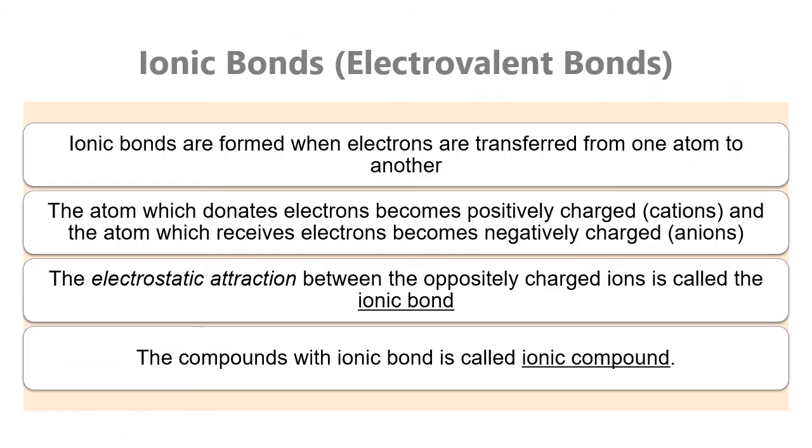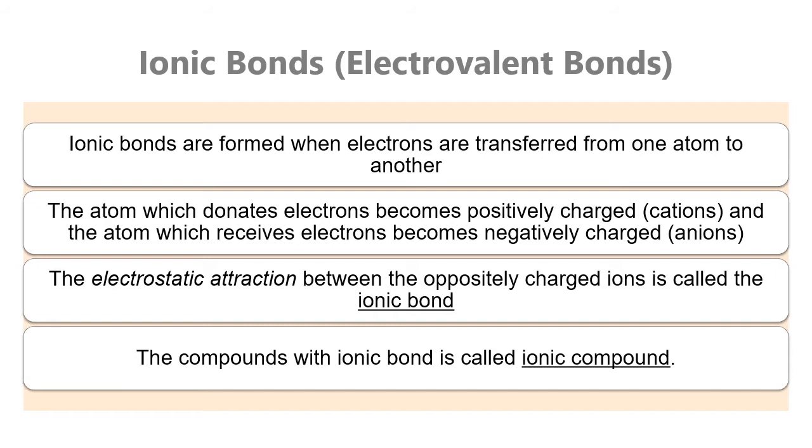Ionic bonds are formed when electrons are transferred from one atom to another. In this case, the cation, the atom which donates electrons, becomes positively charged, and the atom which receives electrons becomes negatively charged. So there are cations and anions, positively charged and negatively charged, and they attract together electrostatically.